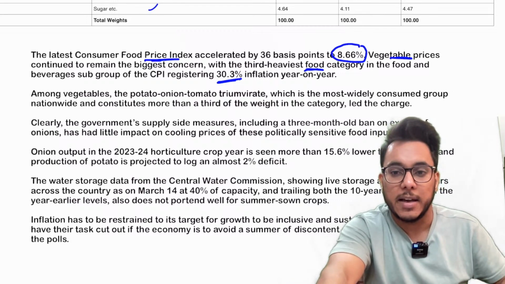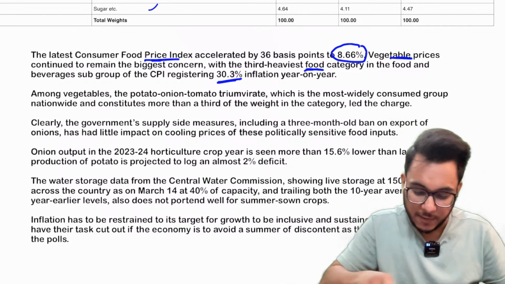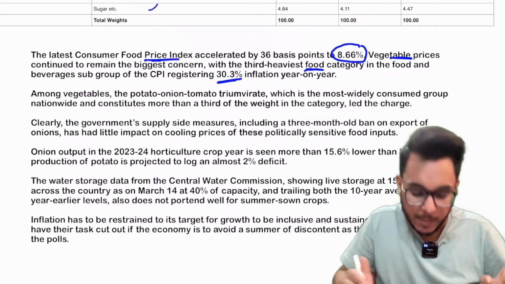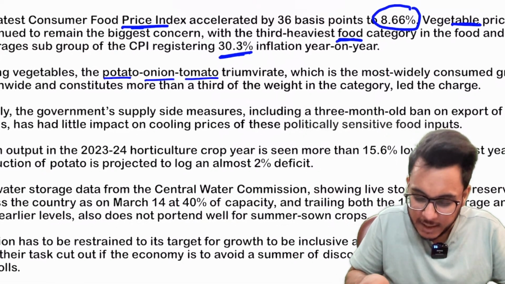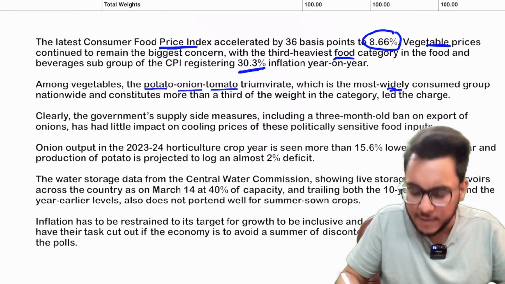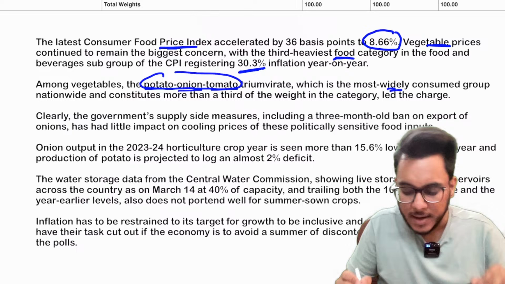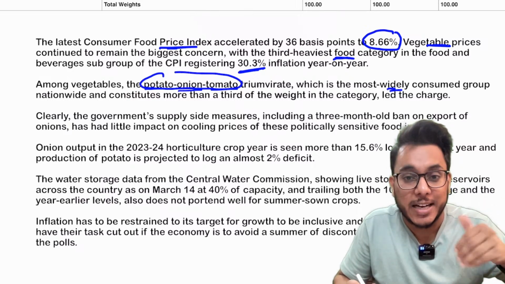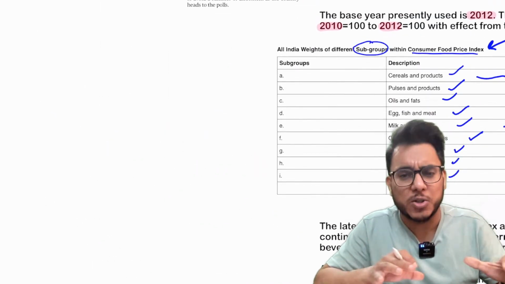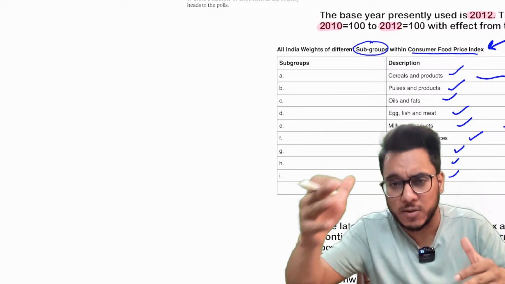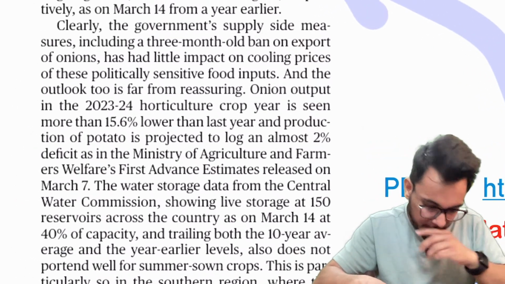Within the vegetables, potato, onion, tomato are the ones which are widely consumed, every person, rich or poor, is going to consume potato, onion, tomato, and within this vegetable category they are given the highest weightage and their prices have been way higher. Now, so much data on how much inflation is in potato, how much inflation is in onion is not that important, but to give you the perspective, I'll show you here, okay.